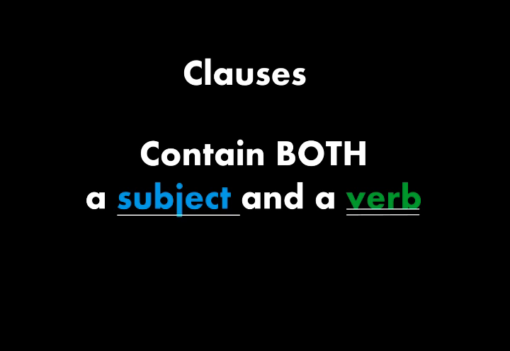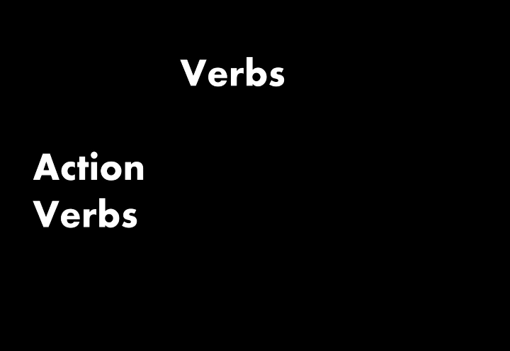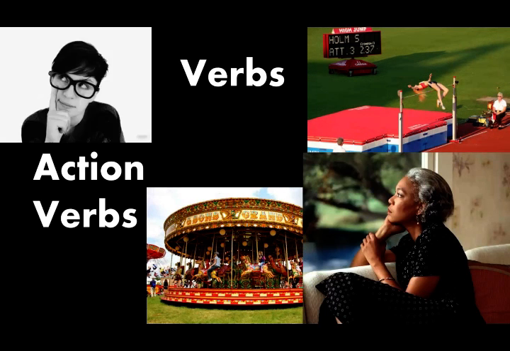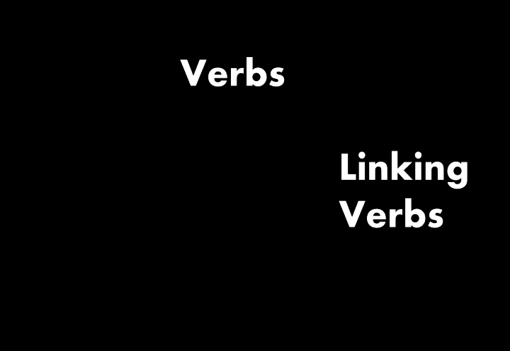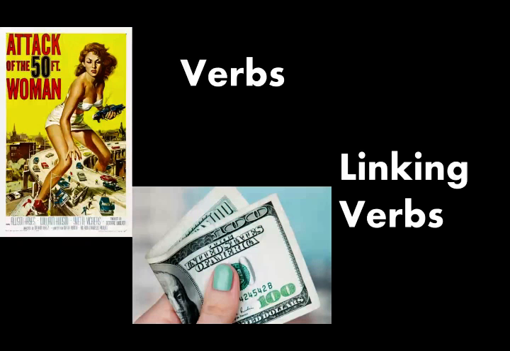Let's take a quick moment to review these two terms. Verbs come in a few varieties. For now, we are going to discuss just two kinds: action verbs and linking verbs. Action verbs tell us what a subject does. Some action verbs are external and visible, such as jumps and spins, and some are internal and invisible, such as wishes and thinks. Linking verbs describe what a subject is or has. She is tall. He has $100.